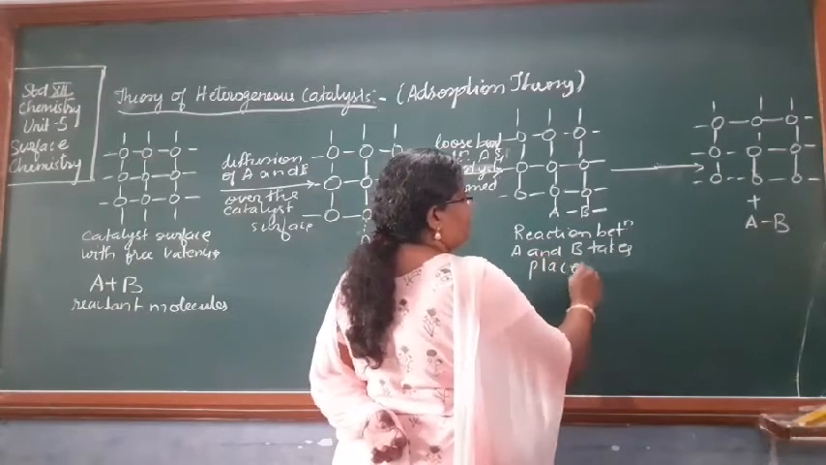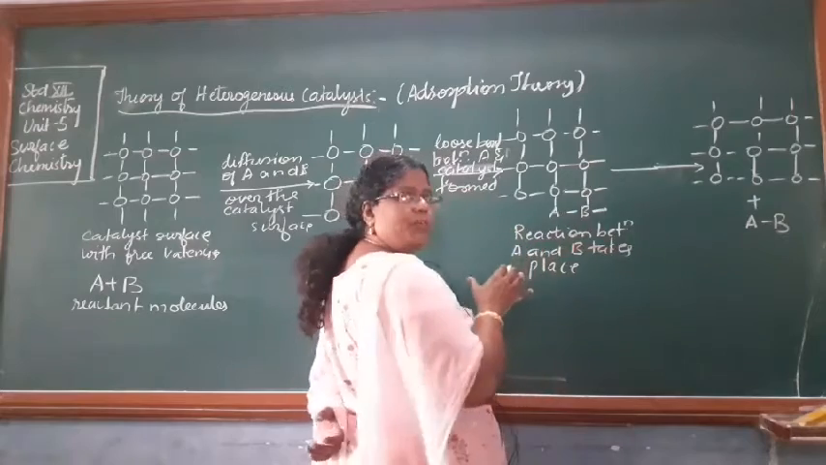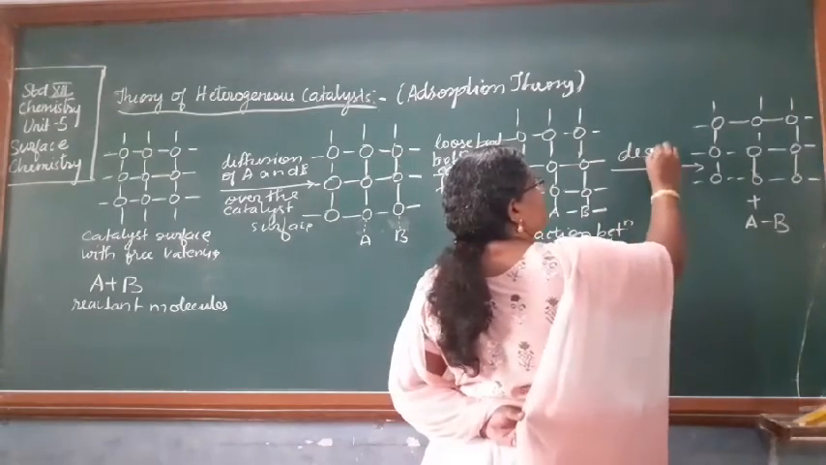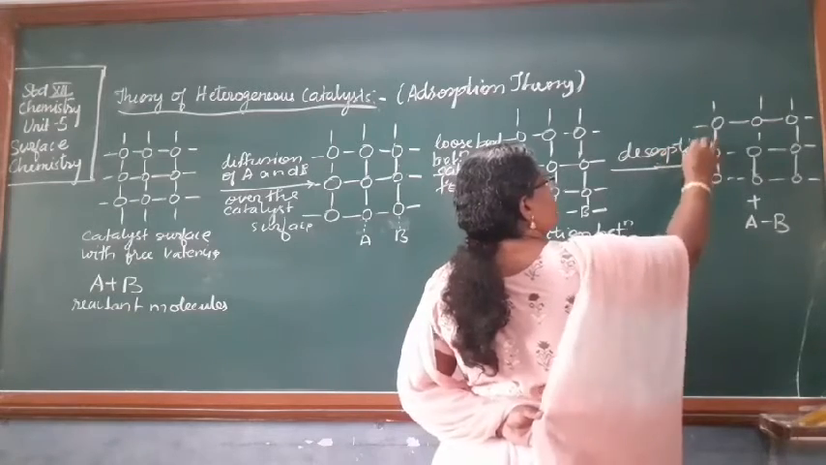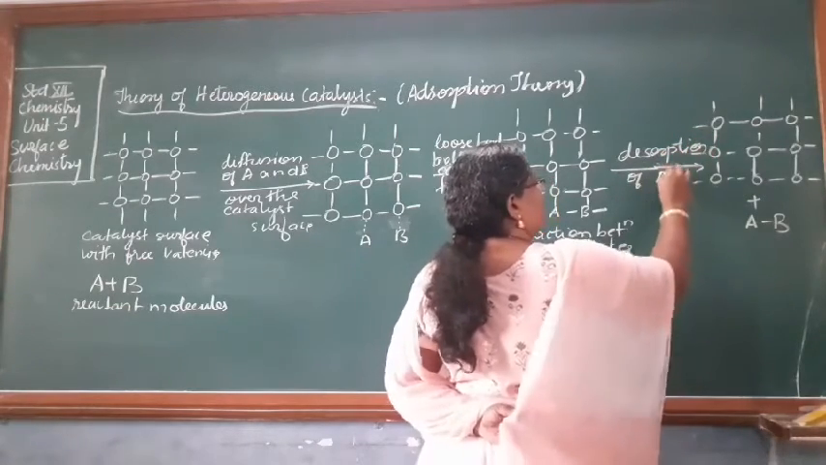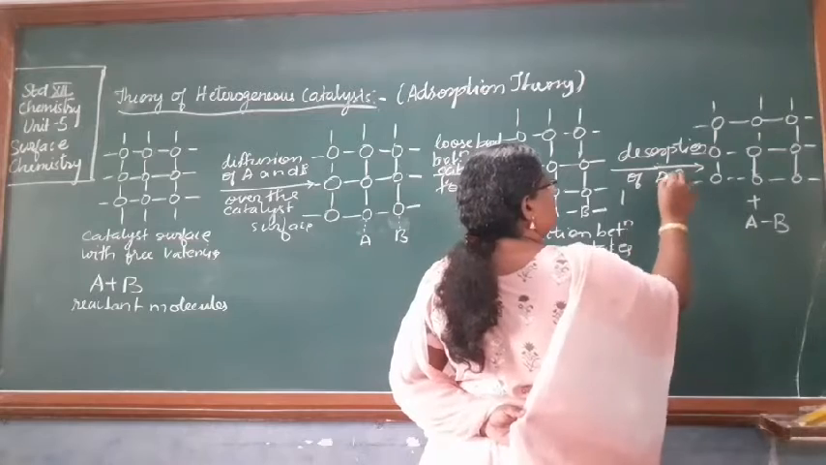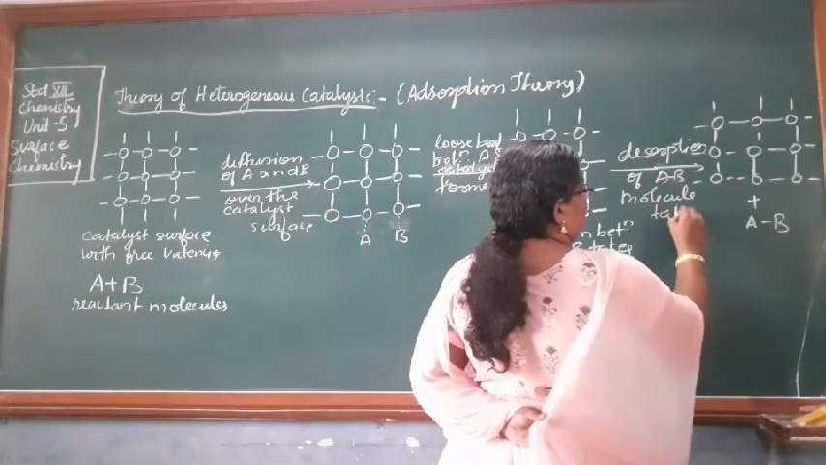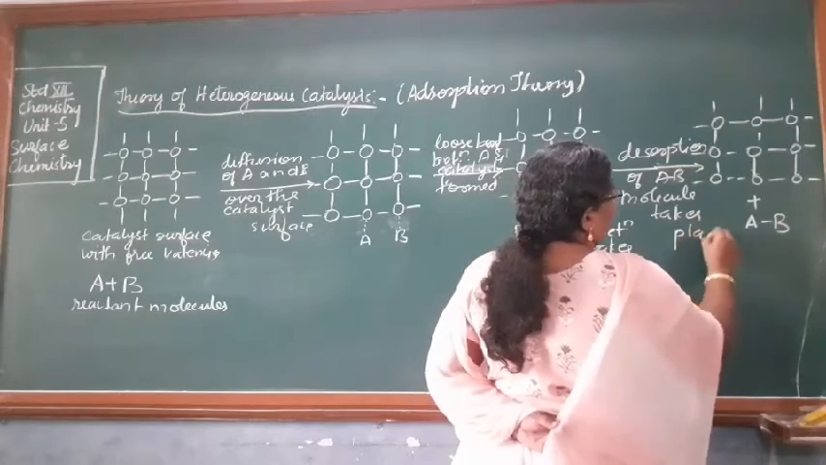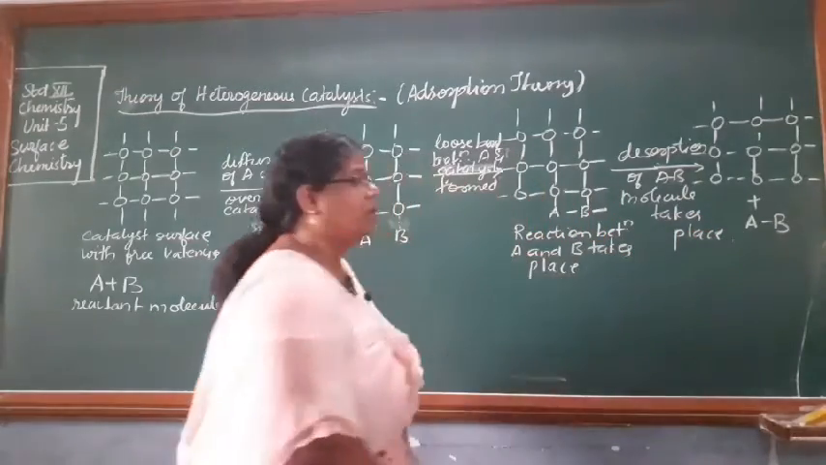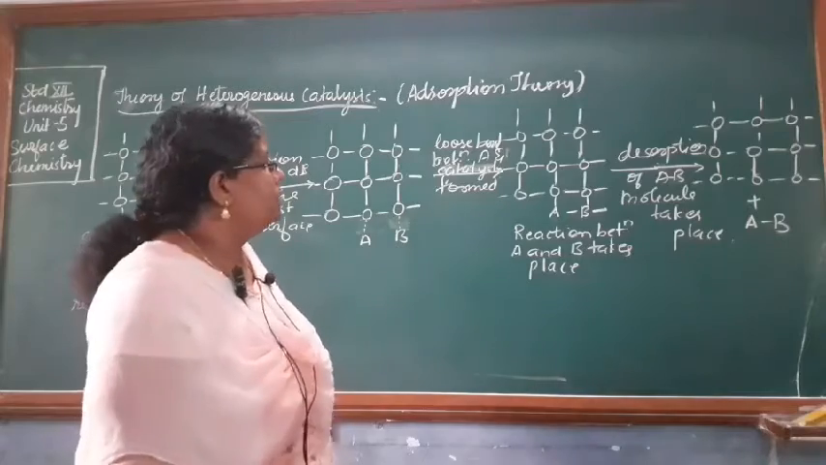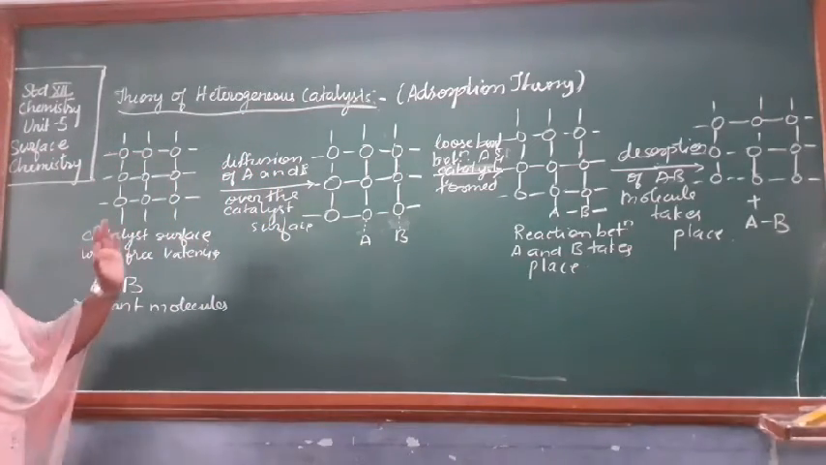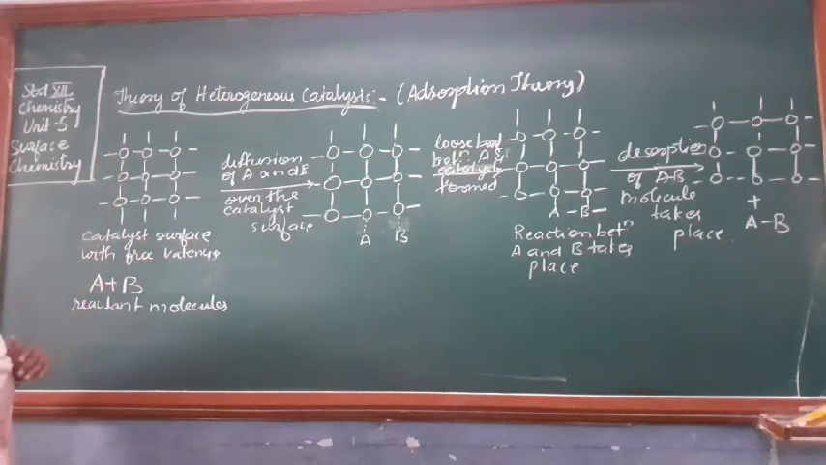And lastly what happens? Once the formation of a bond is taking place between A and B, then desorption, what is it? Desorption of AB molecule takes place. So this is how the different steps you can show for the heterogeneous catalysis.